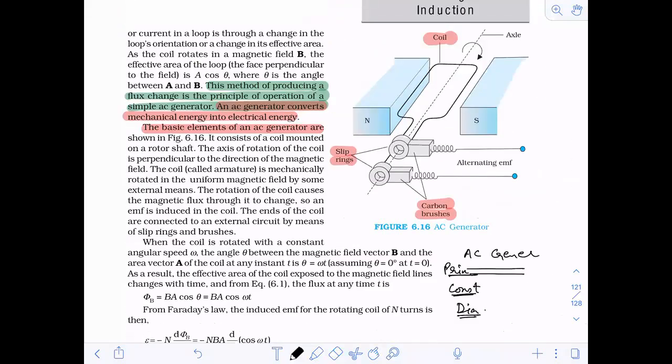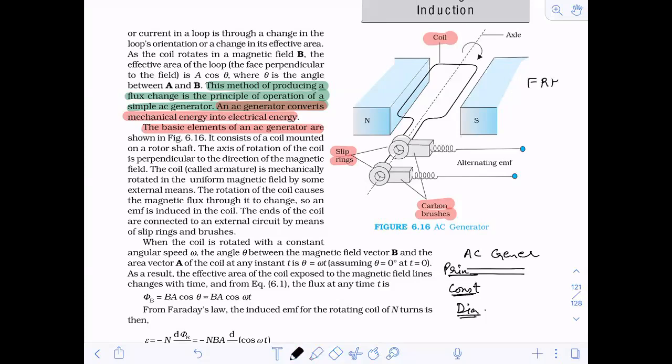Now, what are the functions? We will study the functions later on. Because this is electromagnetic induction, there has to be a force, because you are supplying mechanical energy. Due to mechanical energy, there will be a force in this. So what you have to use here is Fleming's right hand rule. Which rule do you have to use?